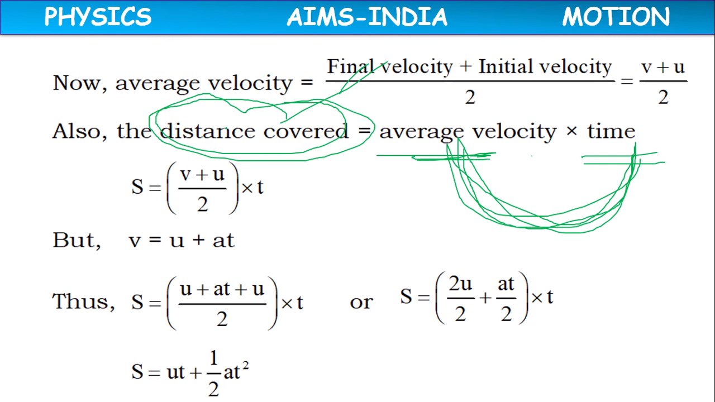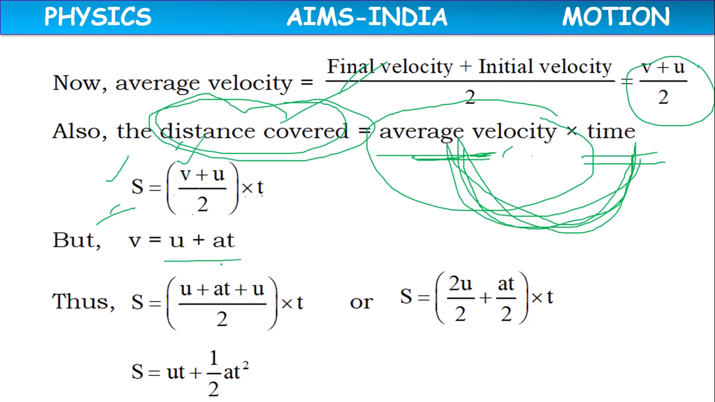If we represent distance covered with s, the average velocity we have already defined as (v plus u) by 2. So in place of average velocity, we can keep (v plus u) by 2 into t. Again, in place of v, we can keep u plus at. So (u plus at plus u) by 2, into t. u plus u is 2u. 2u by 2 plus at by 2, into t. So 2 gets cancelled here.